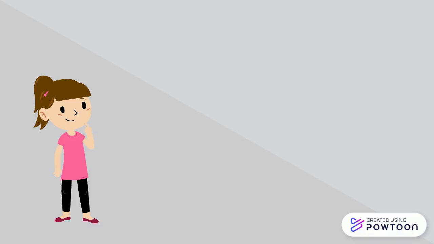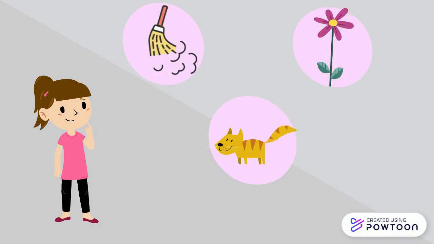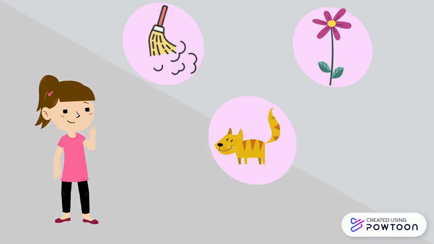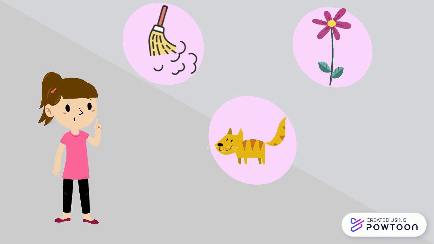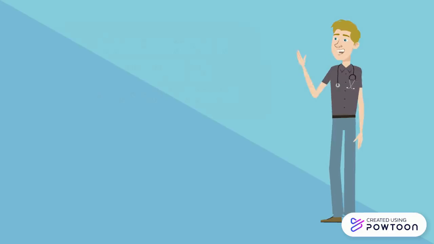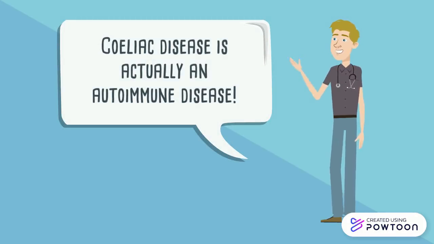Now, you might have heard that celiac disease is a food allergy to gluten, like an allergy to fur, dust, or pollen. This is not exactly true, as allergic reactions involve a different branch of the immune system compared to celiac disease. Celiac disease is actually believed to have autoimmune origins.